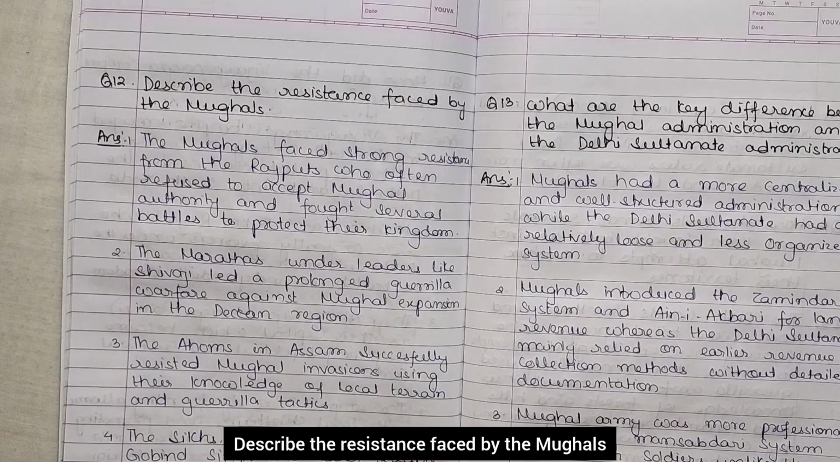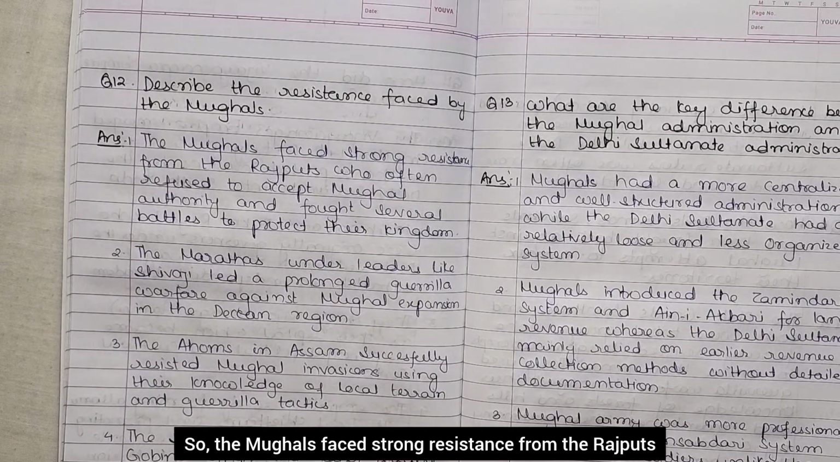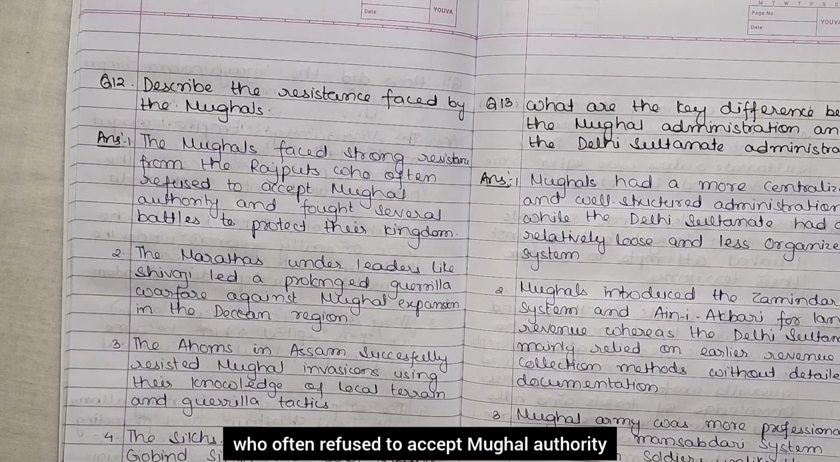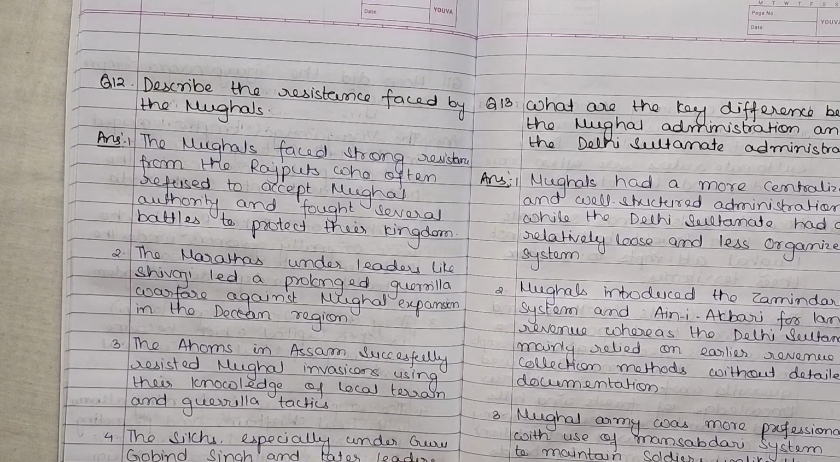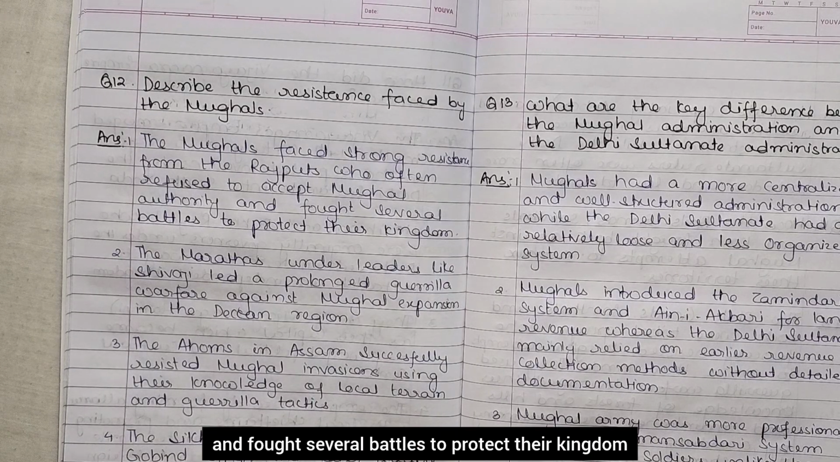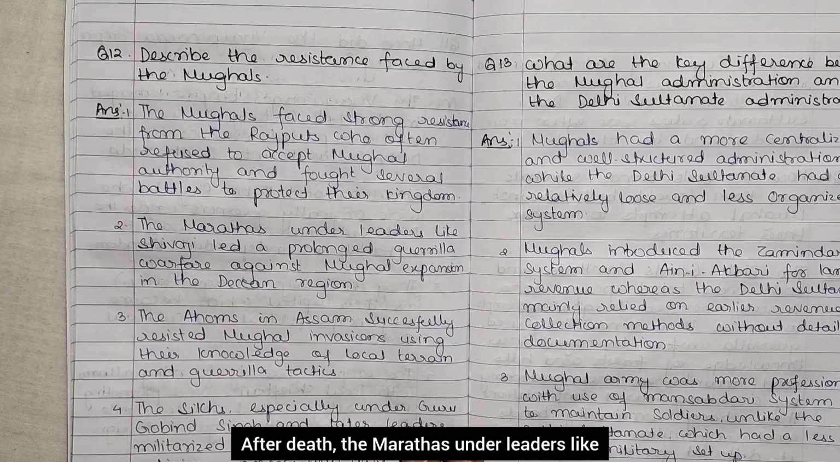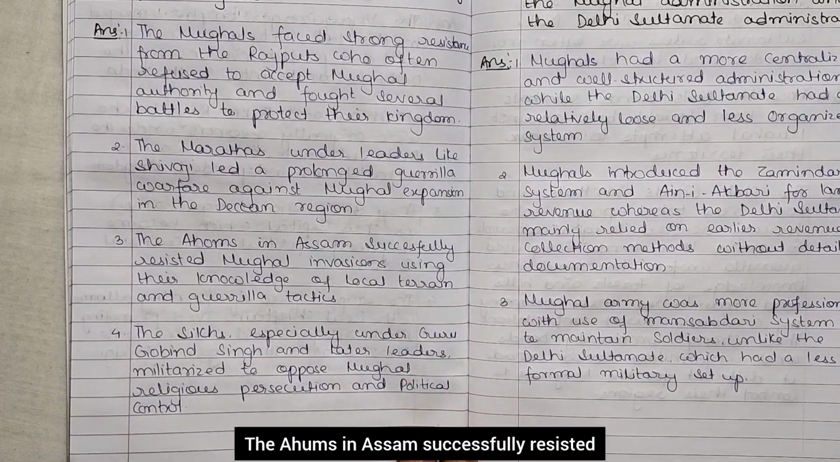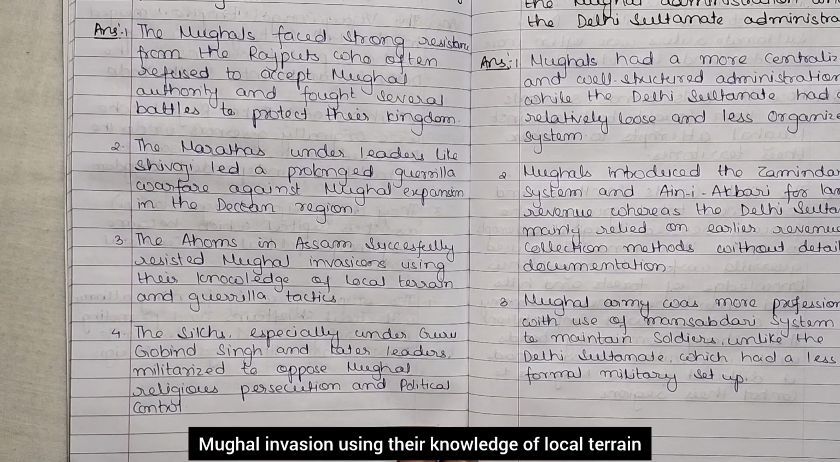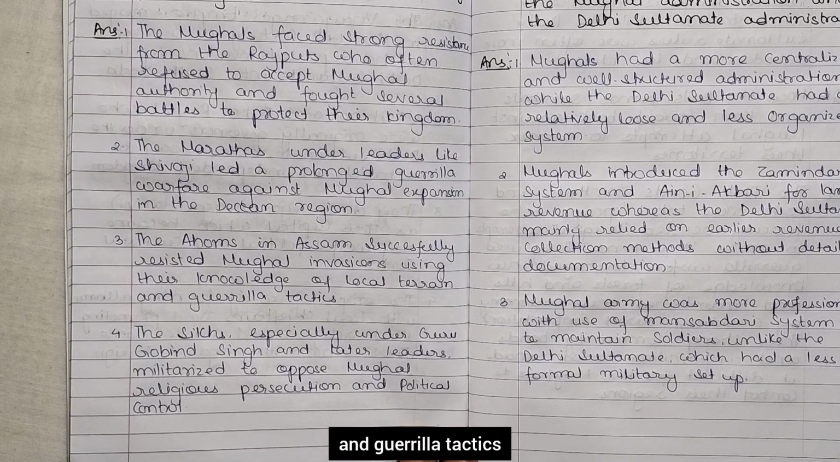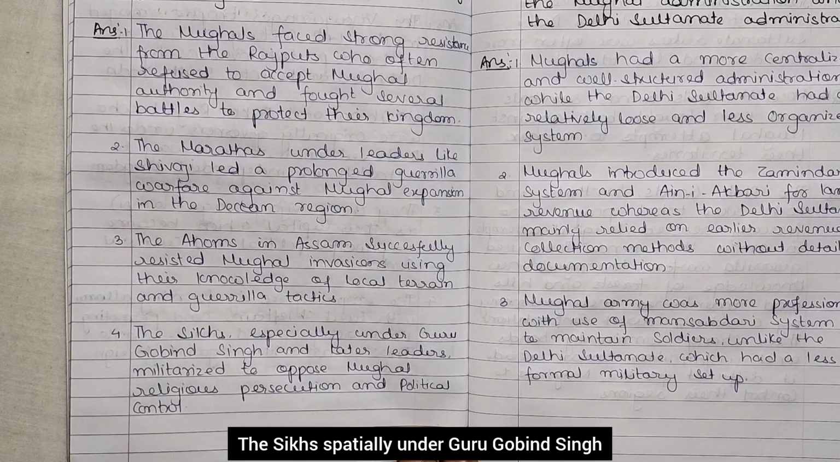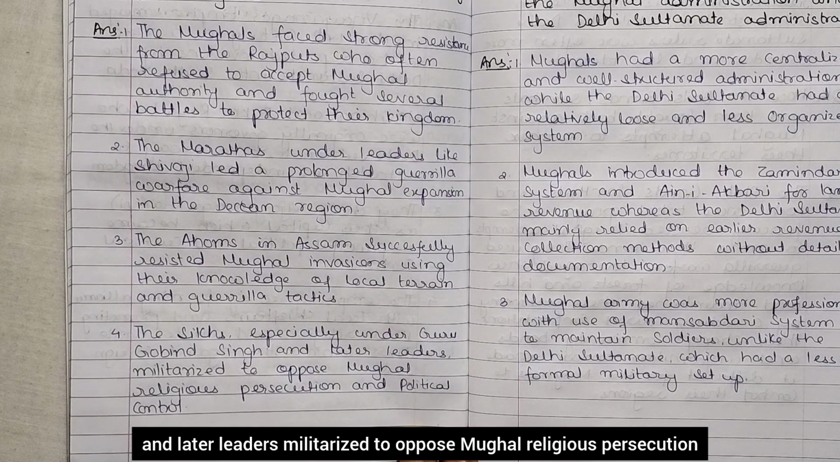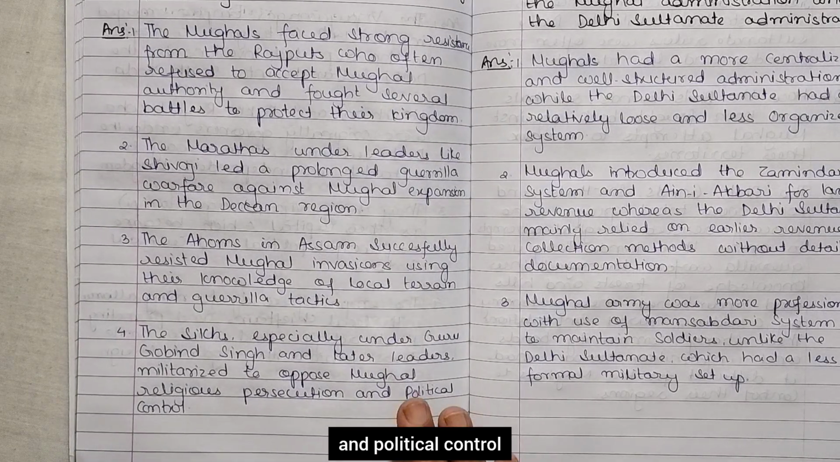Describe the resistance faced by the Mughals. The Mughals faced strong resistance from the Rajputs, who often refused to accept Mughal authority and fought several battles to protect their kingdom. After that, the Marathas under leaders like Shivaji led a prolonged guerrilla warfare against Mughal expansion in the Deccan region. The Ahoms in Assam successfully resisted Mughal invasion using their knowledge of local terrain and guerrilla tactics. The Sikhs, especially under Guru Gobind Singh and later leaders, militarized to oppose Mughal religious persecution and political control.